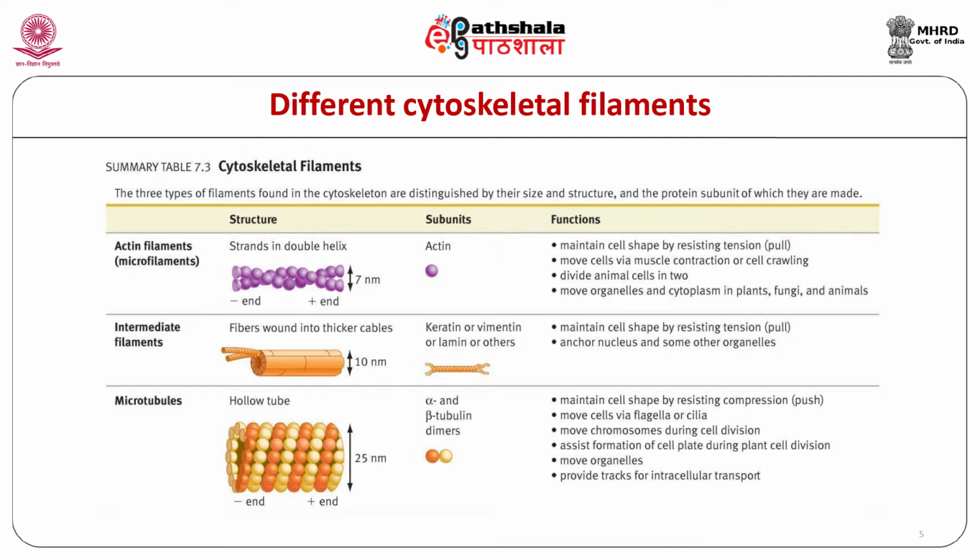The assembly of this heterodimer is based on two kinds of protein-protein interactions. Along the long axis of the microtubule, the bottom of alpha tubulin in one dimer connects with the top of beta tubulin in the adjacent dimer subunit.